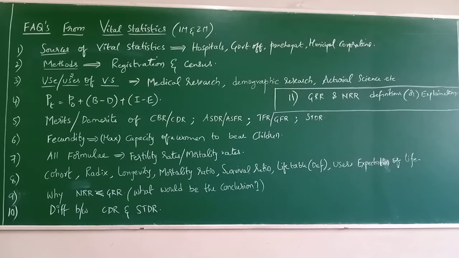How do you calculate ASFR? Number of births in a specific age divided by female population in that particular age, multiplied by 1000. But WSFR, how are you going to calculate? 11th question also I am covering now, just see.